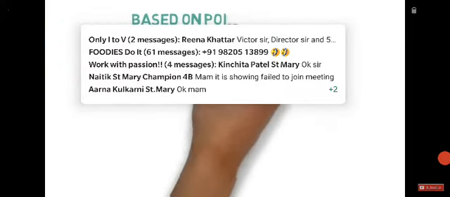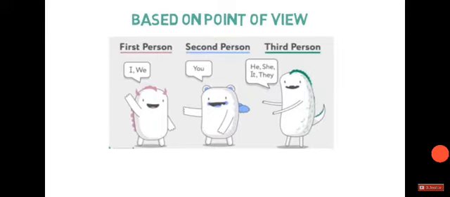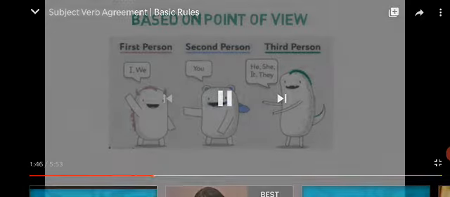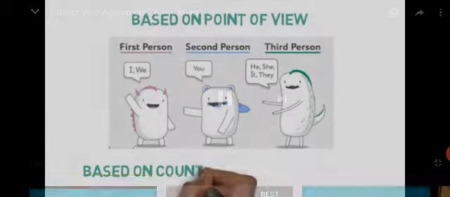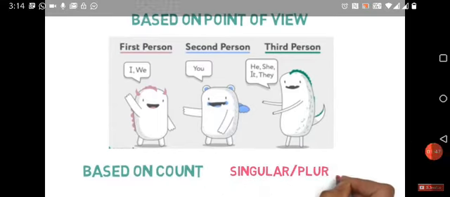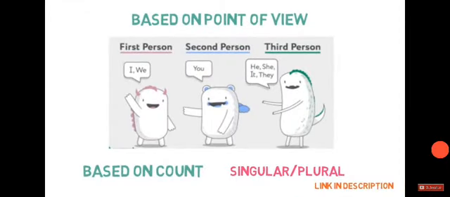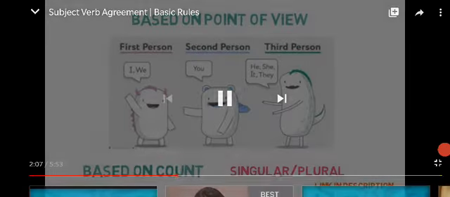Now, based on point of view, subject may be in first person, second person or third person. In first person, we have I and we. In second person, we have you. And in third person, we have he, she, it, they. And based on count, subject may be singular or plural. These things we have discussed in detail in our parts of speech video series. I will provide you the link in the description in case you need it. Please go through those videos, you will get the revision.